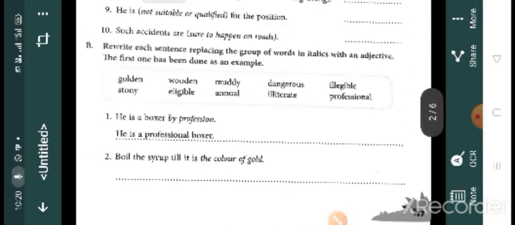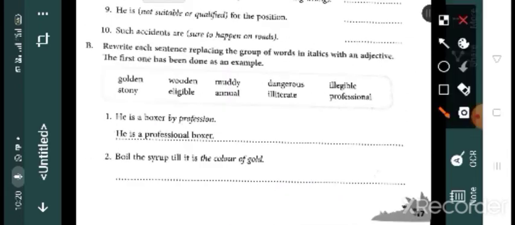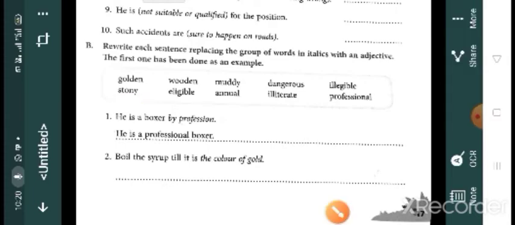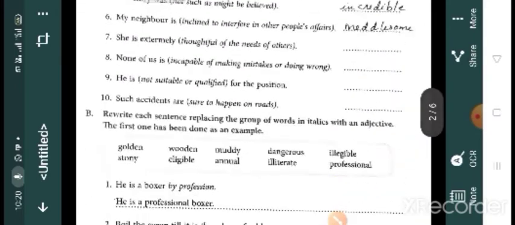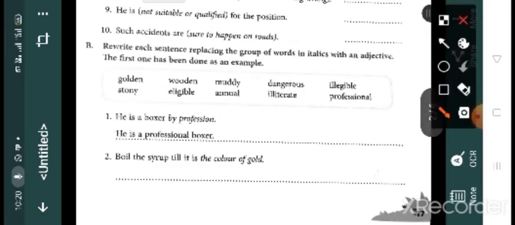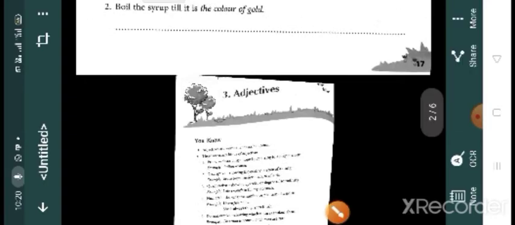Seventh one. The soil in our garden is full of stone. So which one is there? Yes, stony is here. Stony. Then, the old farmer was unable to write. Illiterate. Okay.